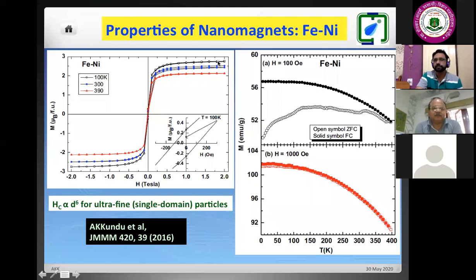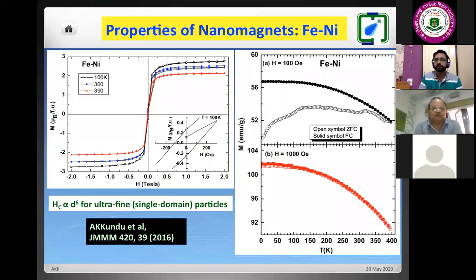And the next question is from Nisar Ahmed. Are there any theoretical methods for transforming macro magnets to nanomagnets, or is it purely experimental research? No, in the literature it is there. If you read my articles, in this graph you can see that. This was the theoretical prediction. So the theoretical prediction is already there, and experimentally we are proving that. So there is a one-to-one correspondence.